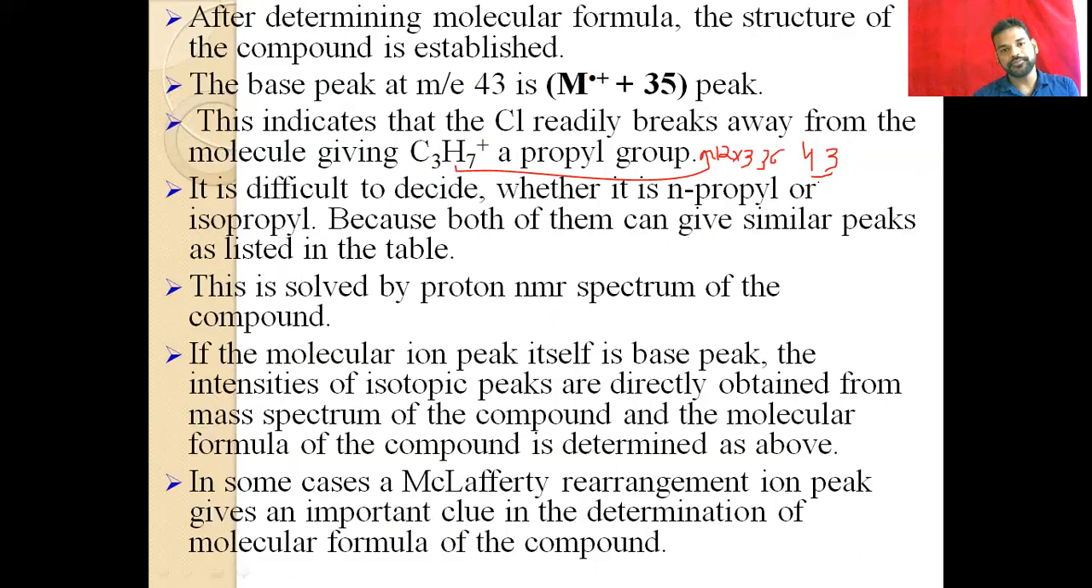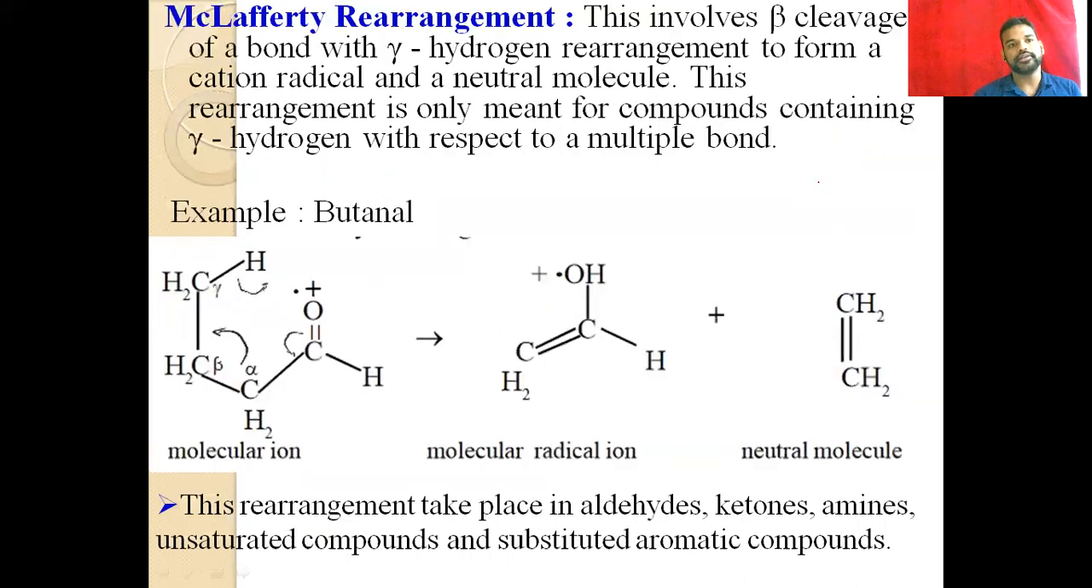Okay, and then in some cases the molecule undergoes the McLafferty rearrangement. It is one of the fingerprint rearrangements here. The ion peak gives an important clue in the determination of the molecular formula of the compound, so it is very important. It is a fingerprint rearrangement in the case of mass spectrometry, and it's an easy one. You can easily understand why it is a fingerprint one and an important one.